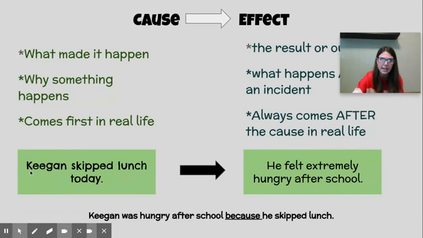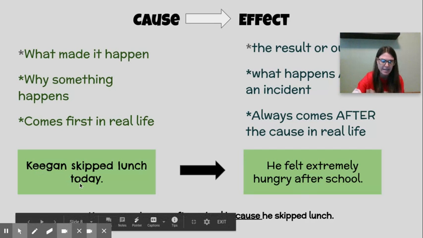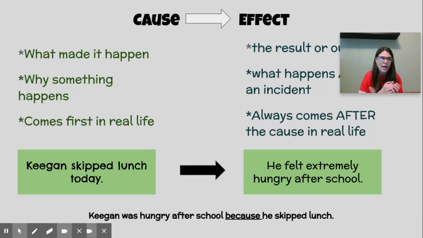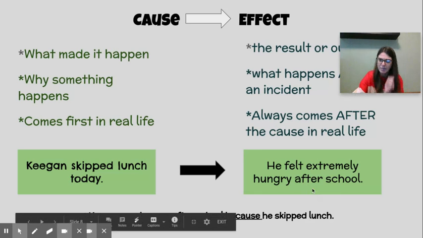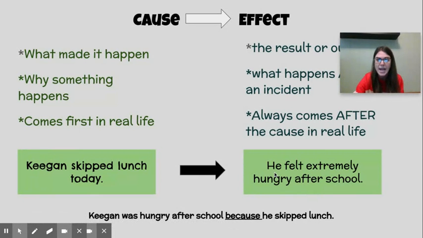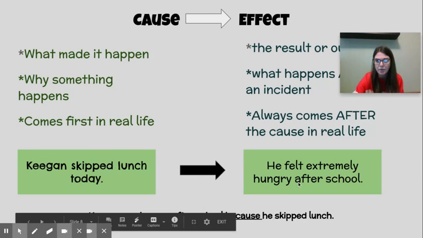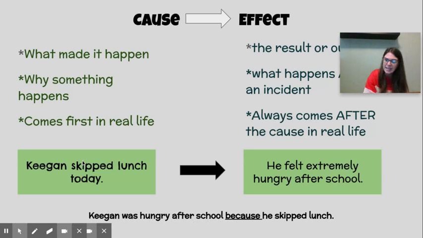So let's look at this first green box right over here. Would you read this cause with me today? Read this cause with me right now. Keegan skipped lunch today. Okay, so that's a cause. So we're looking for what that led to. What happened because Keegan skipped lunch? Let's look over here in this green box and read the effect of Keegan skipping lunch. Read it out loud with me. He felt extremely hungry after school. Yes, so this comes first, the cause, Keegan skipped lunch, and then the effect, he felt hungry after school.